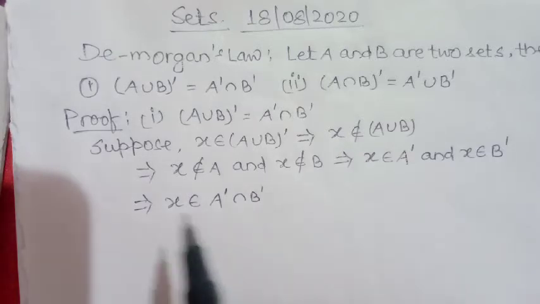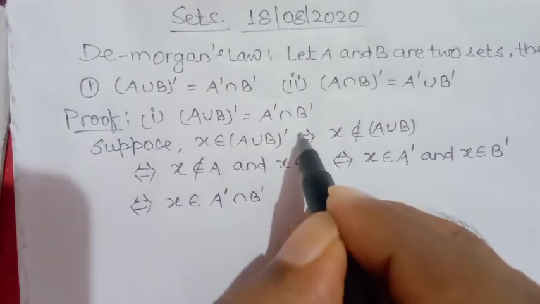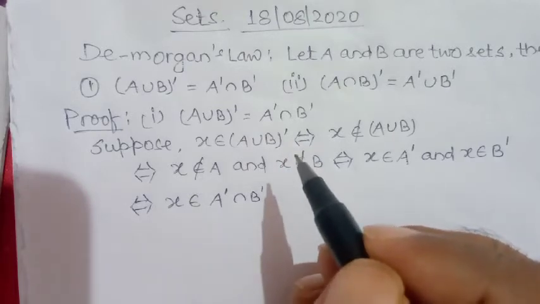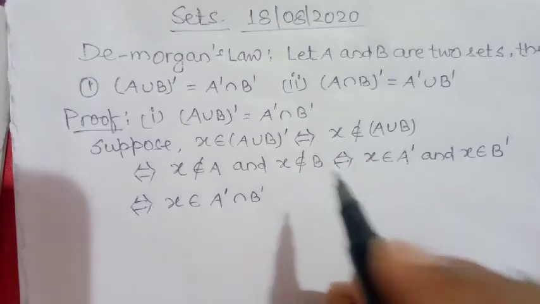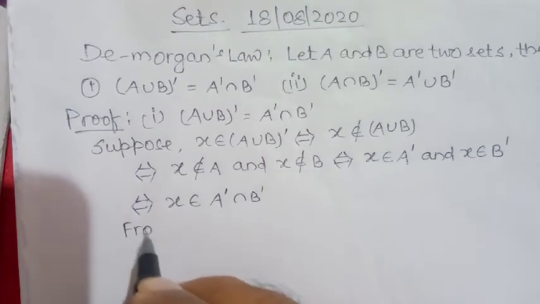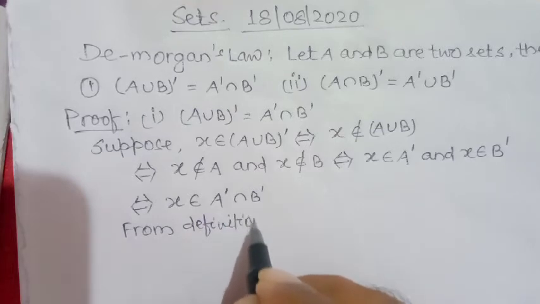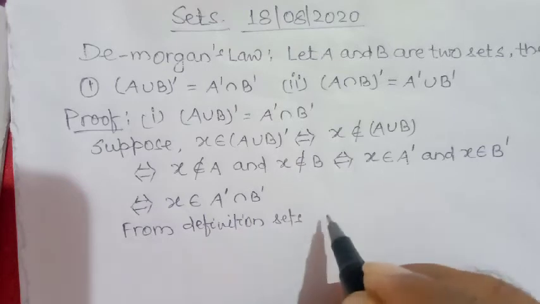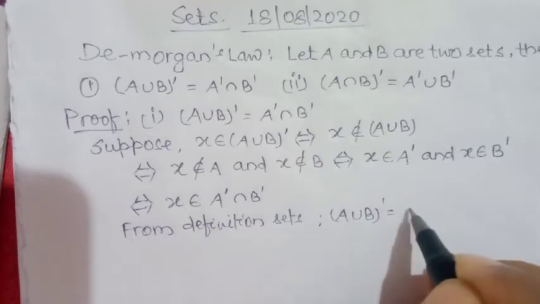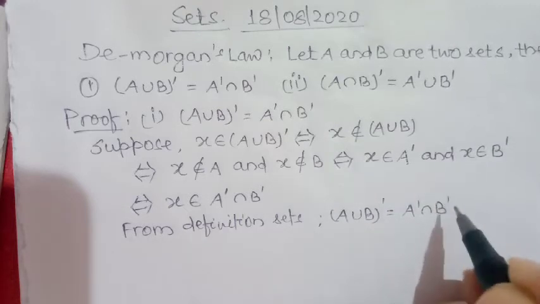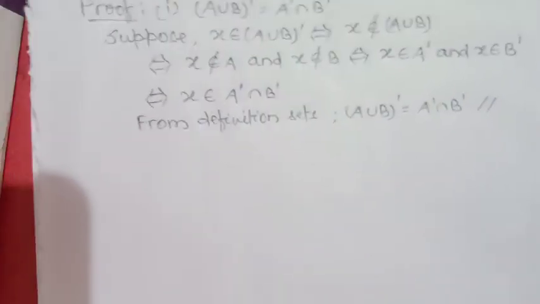So if you write implies and is implied by, then you may write directly: from the definition of sets, complement of A union B is equal to complement of A intersection complement of B. This is your result. Now see its second part.